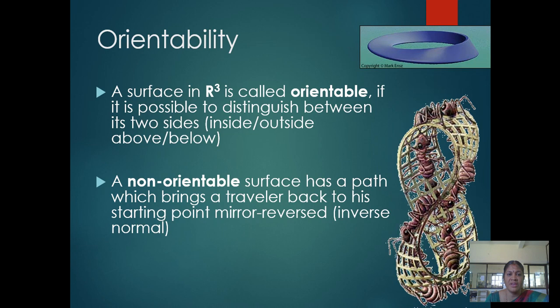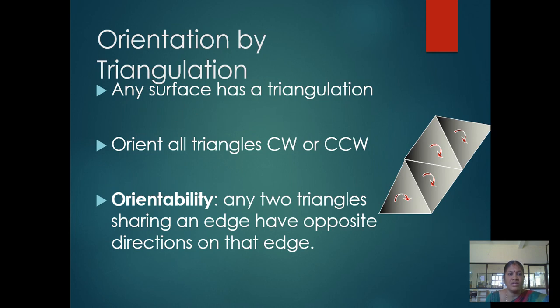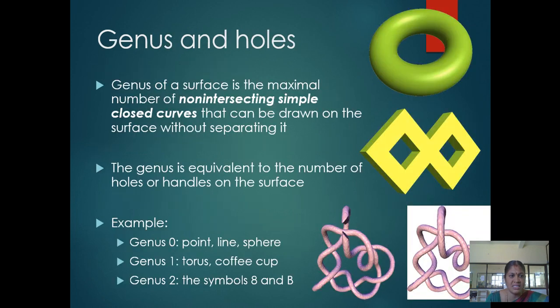Orientability: a surface in R cubed is called orientable if it is possible to distinguish between its two sides, inside or outside, below or above. A non-orientable surface has a path which brings a traveler back to his starting point as a mirror reversed image, with the normal inverted. Orientation by triangulation: any surface has a triangulation. Orient each triangle as clockwise or counterclockwise. The surface is orientable if any two triangles sharing an edge have opposite directions on that edge.